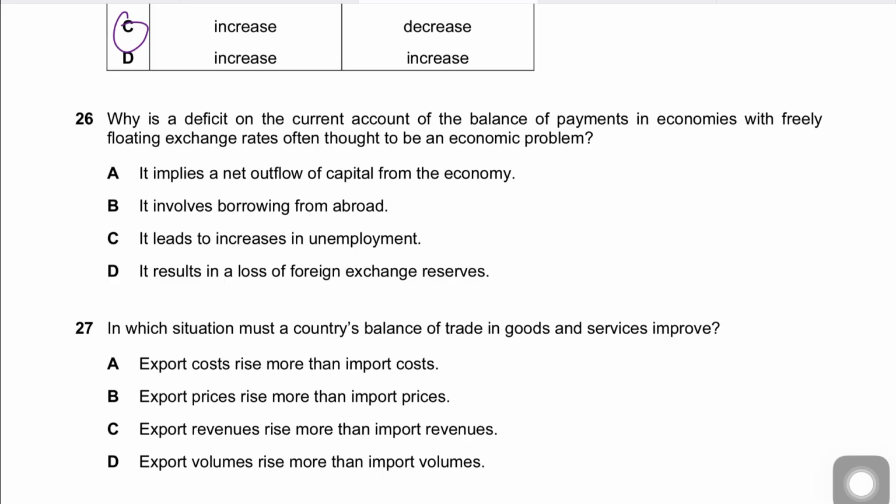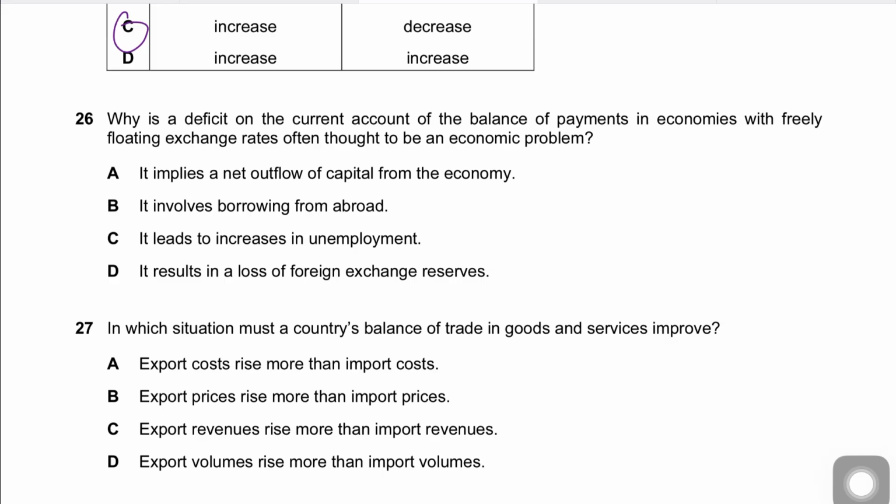As far as A is concerned, it says it implies a net outflow of capital from the economy. This is incorrect, because a current account deficit is usually matched by a capital or financial account surplus. In the most idealistic scenario, it balances off.